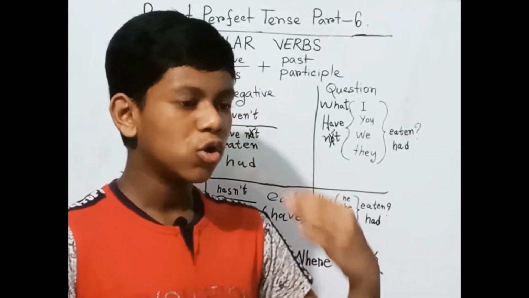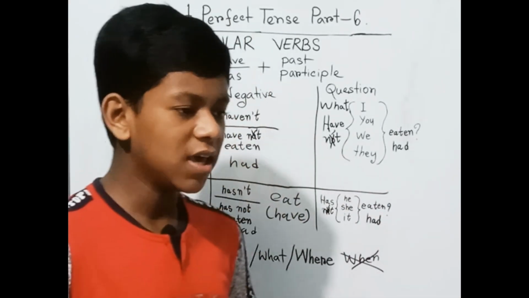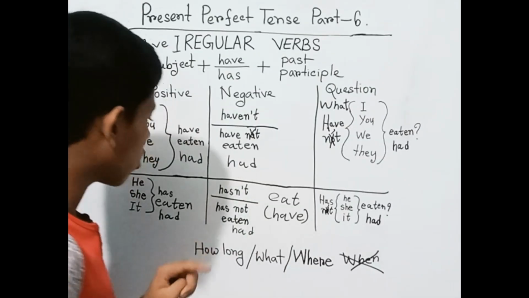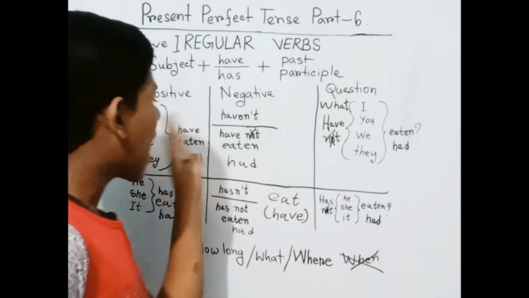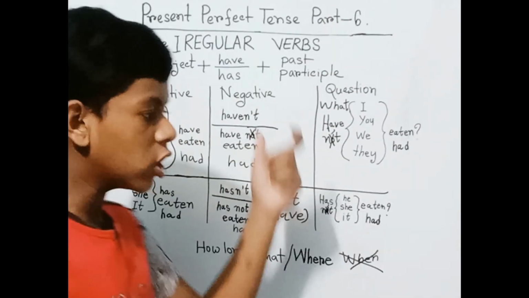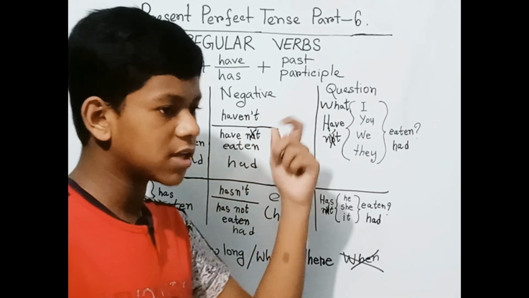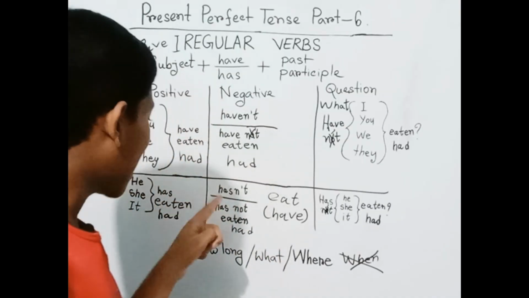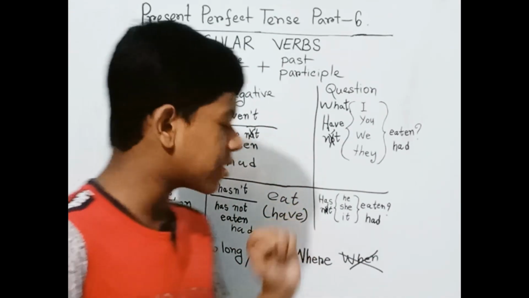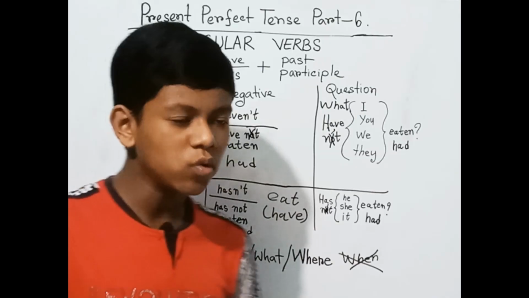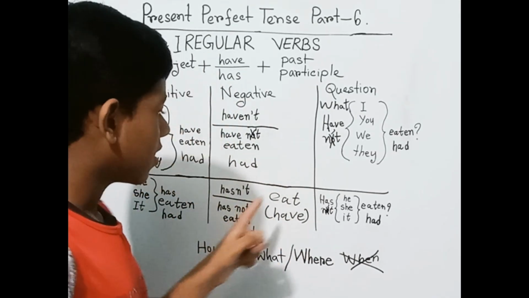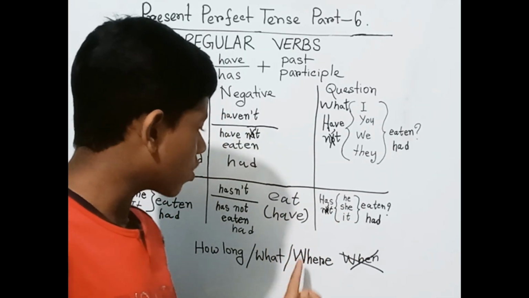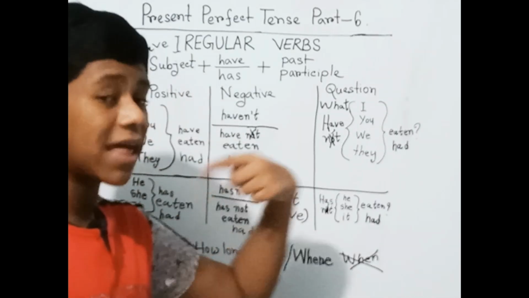For example, drink, drank, drunk. Okay, catch, caught. Like this, catch, caught. So with this, we can also say I have caught, I haven't caught, have I caught, or you can use the WH words with this. Same here, he has caught, she has caught, it has caught, he hasn't caught, it hasn't caught. Same here, has he caught? And with this, you can use the WH words. Okay, hasn't he caught, hasn't she caught, hasn't it caught? And you can use the WH words like this, where hasn't she caught, where hasn't it caught.